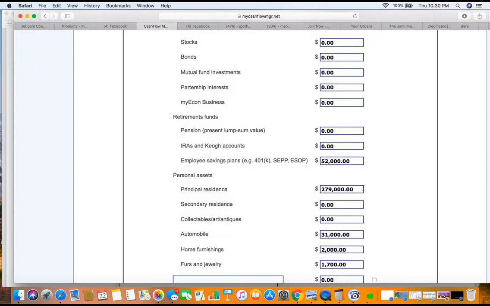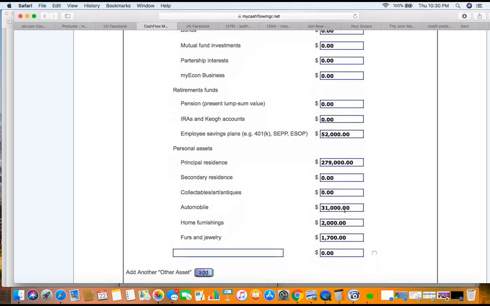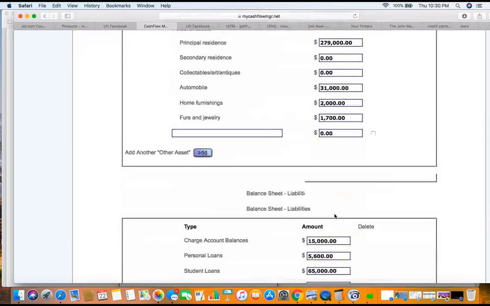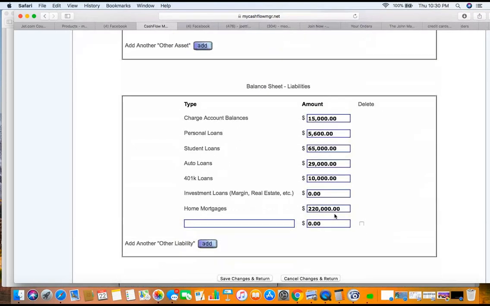How much is that baby worth? What's the value of it? Your automobile. How much is it worth? Your furnishings. Sometimes we think this stuff is worth more than it is. It's a whole bunch of junk nobody else wanted. You already know that, right? It's just some stuff. So we go down here, furs and jewelry. Now, let's talk about the liabilities. What do you got on your charge account?